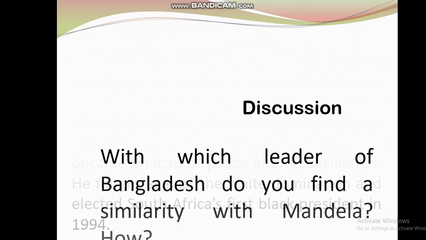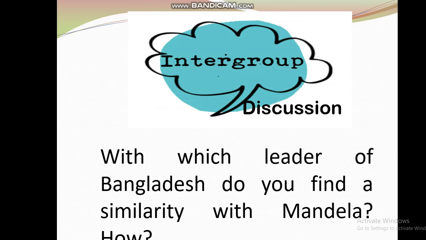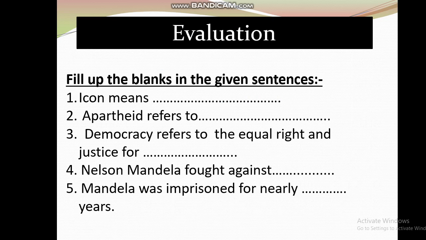Okay, now discussion. It's a group discussion for the students. With which leader of Bangladesh do you find a similarity with Mandela, and how? I think the answer would be Bangabandhu, the father of the nation, because he also fought for the rights, for the freedom, for the independence of the people of this country, and Mandela also fought for freedom. So this is a similarity.